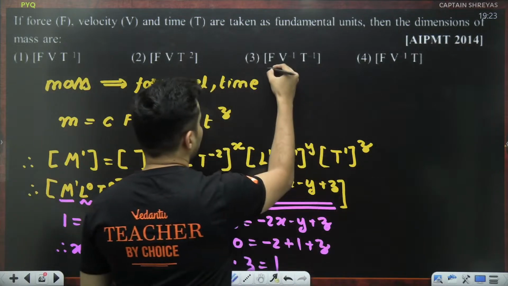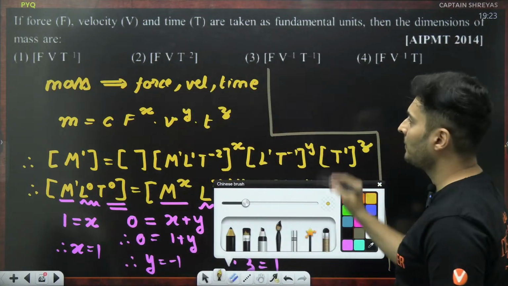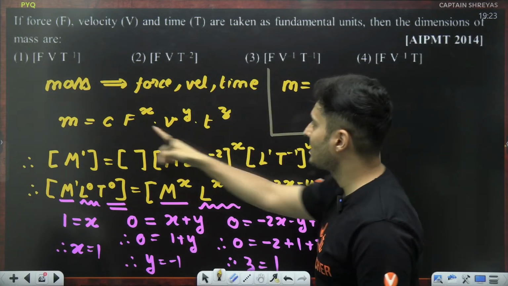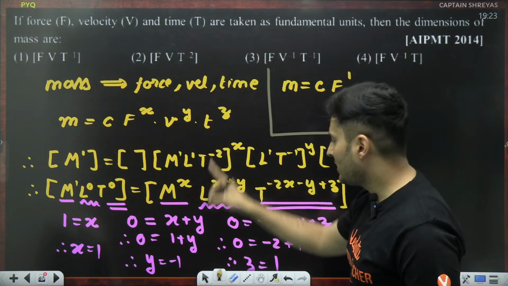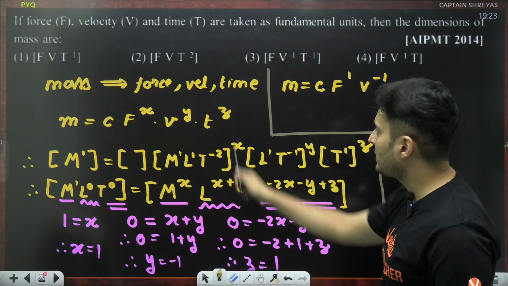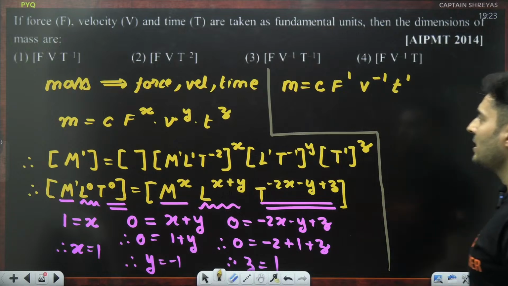So let's resubstitute it back over here and see what we exactly get. So mass is constant, force raised to x, x is 1. Velocity raised to y, so v raised to minus 1. Z is 1, so basically time raised to 1. So that is the answer.